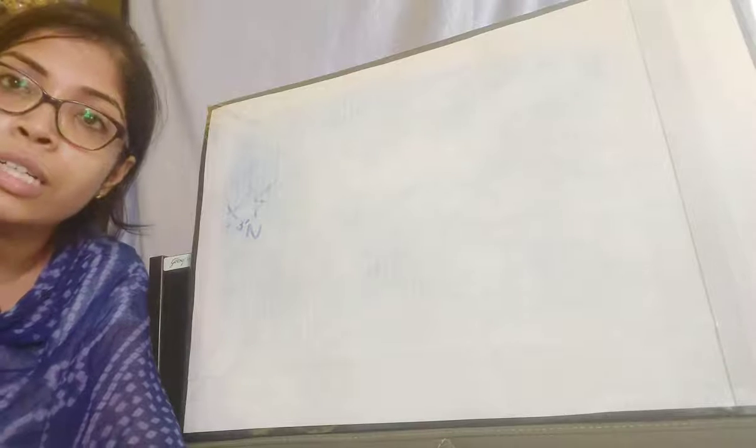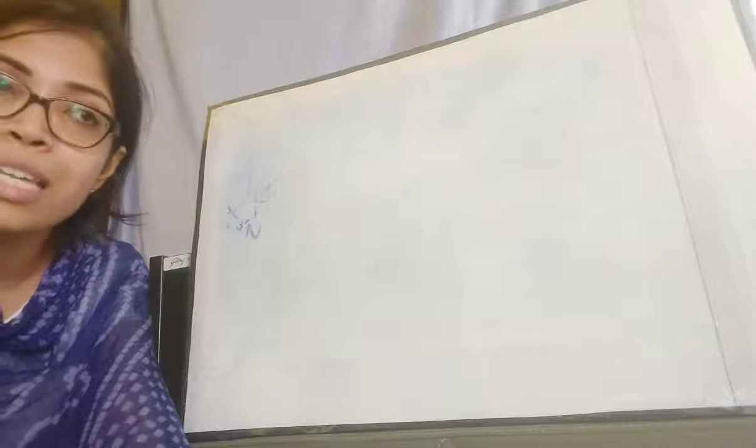DNA is the carrier of hereditary information, that is, it transmits information from one generation to the next. And RNA, its function is synthesis of protein for different activities of the cell of a living organism.